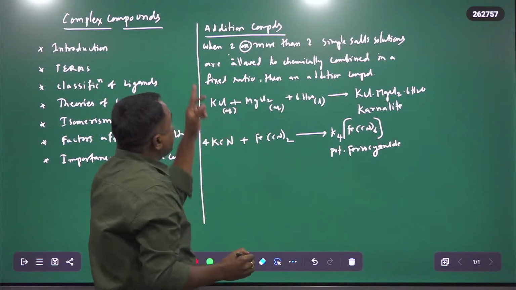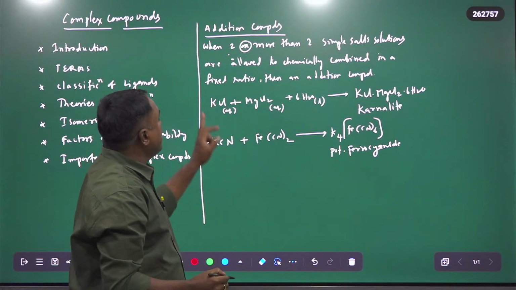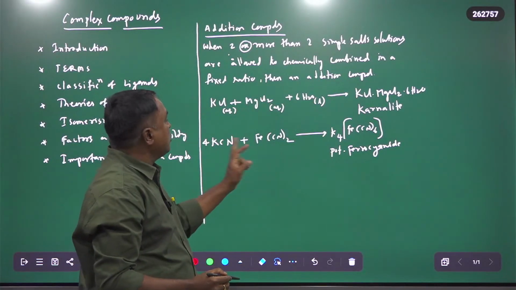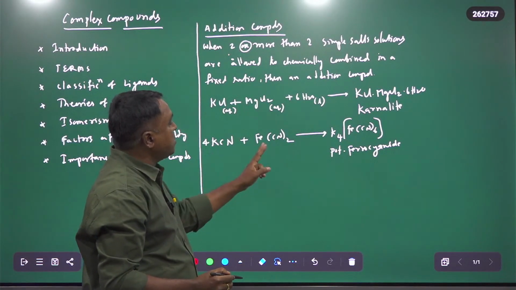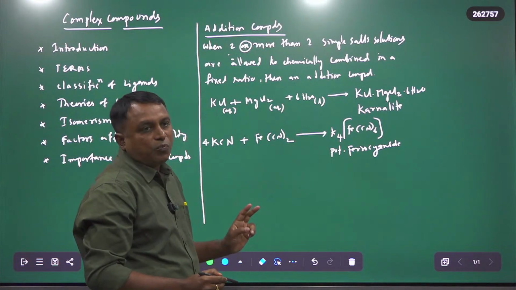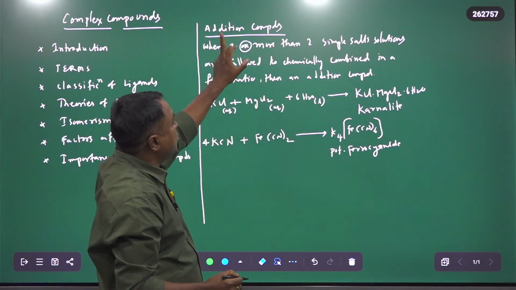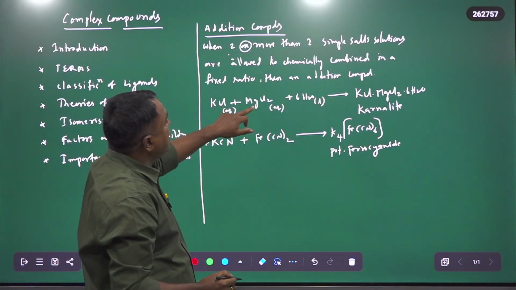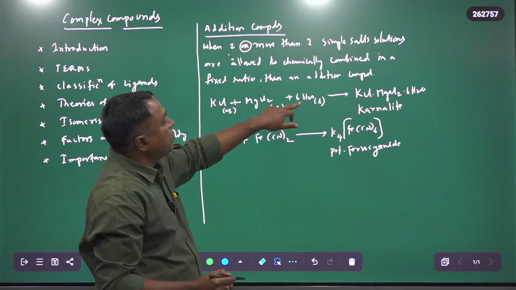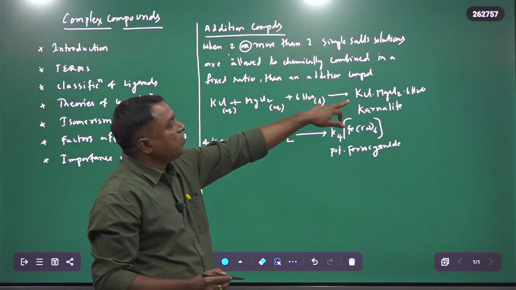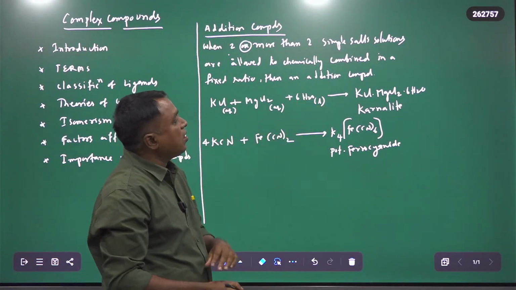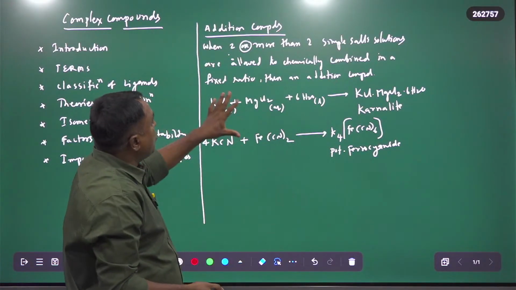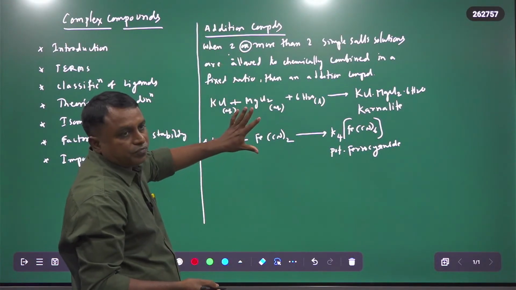Both are termed addition compounds because this is one simple salt, this is another simple salt, and both were mixed in a fixed ratio. Finally, you get one compound, which is called an addition compound. In the previous case also, potassium chloride mixed with magnesium chloride and liquid water in a fixed ratio gives carnallite, KCl·MgCl2·6H2O. So both are addition compounds.